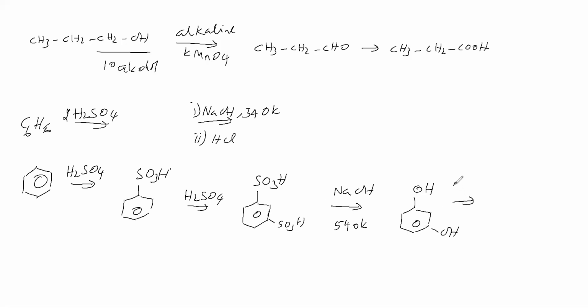This OH group with sodium hydroxide becomes O minus. So sodium hydroxide is converting the OH group into O minus. Then it is treated with dilute HCl. So O minus becomes OH. So we got here a diol. Next reaction we'll see.